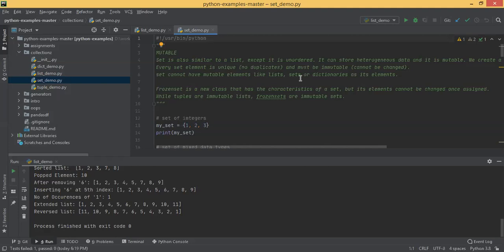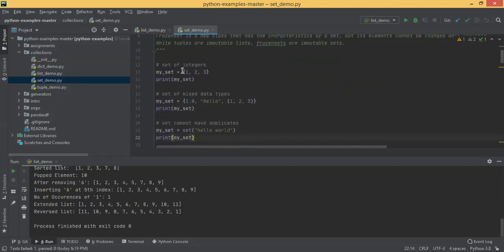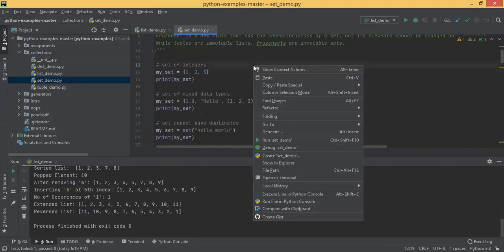You saw. But here in set, there is no such index concept. You can't access the elements through index. Elements are stored in a random order, provided it guarantees the data uniqueness. Okay, that's there. And for list, you saw you are using square brackets to create a list. But here for set, you are seeing you are using curly braces to create a set. Okay, from the moment you say 1, 2, 3, that means it's a set only. Okay, you are printing the set.